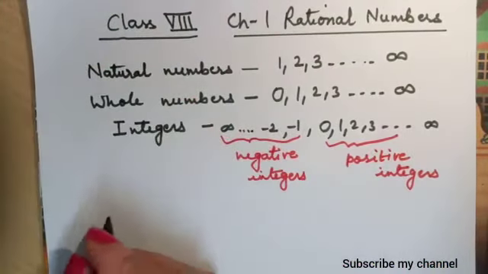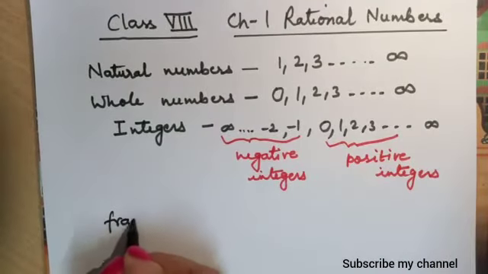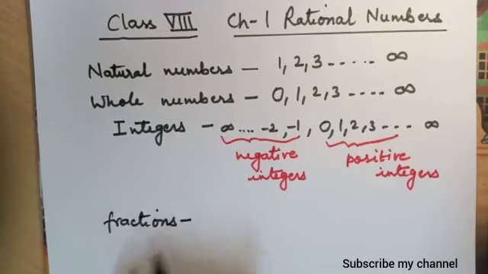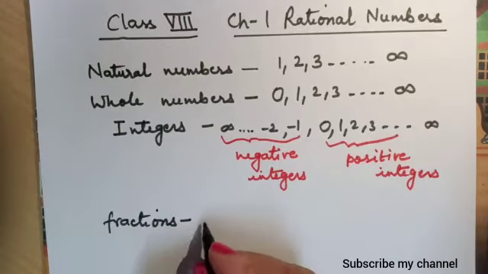Our next numbers are fractions. What do you mean by fractions?